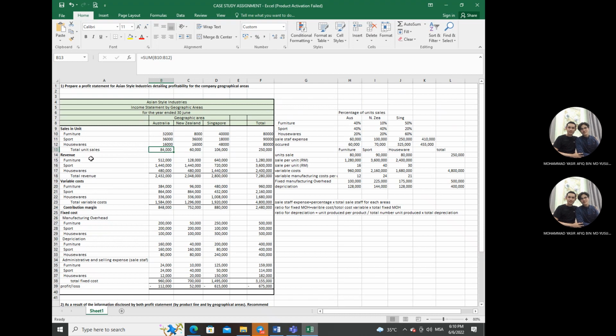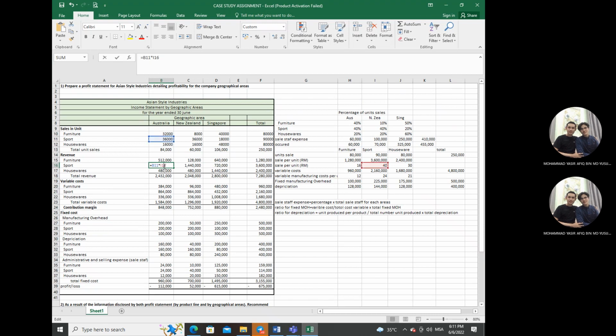Next, revenue. How do we get revenue for Australia, New Zealand and Singapore? Revenue for furniture, we get from sales in units. For furniture, we multiply by the sales per unit, 16 ringgit, and we get 512,000.